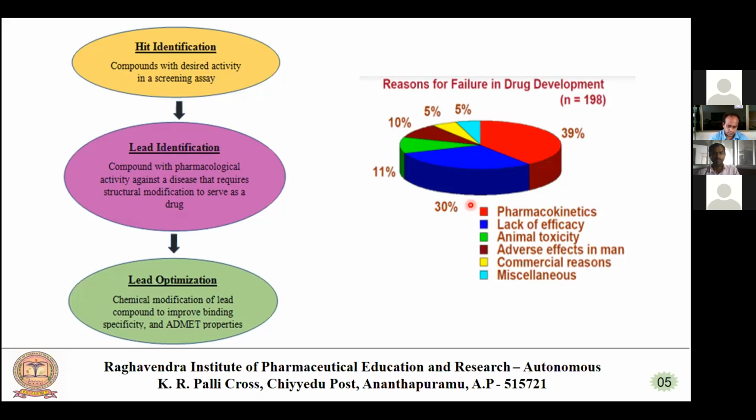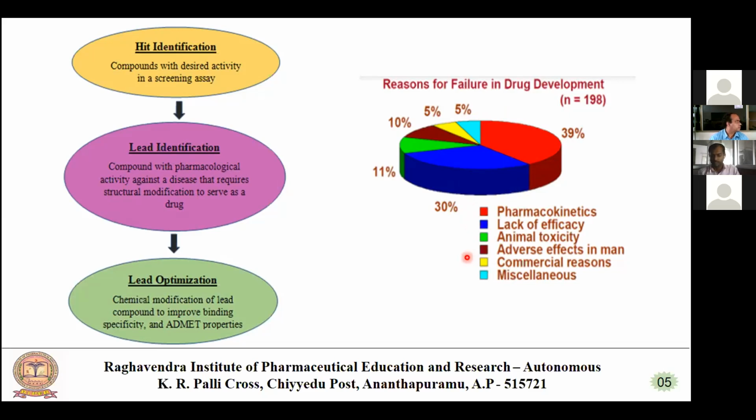The remaining factors also influencing drug development are lack of efficacy, the blue part, which is 30%, animal toxicity and adverse effects in man, commercial reasons and miscellaneous categories.